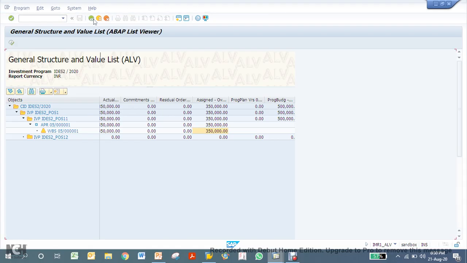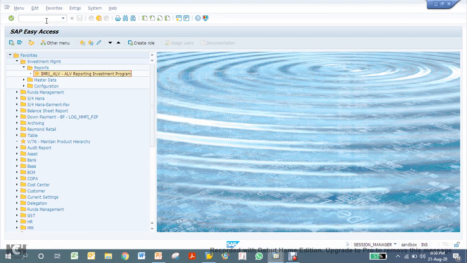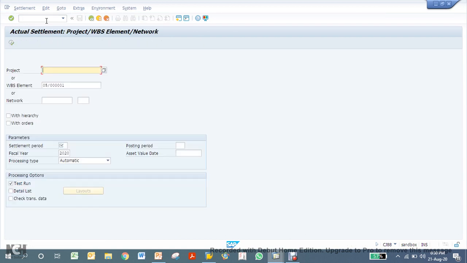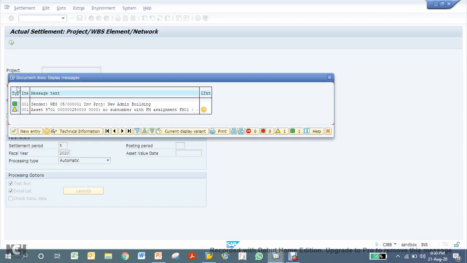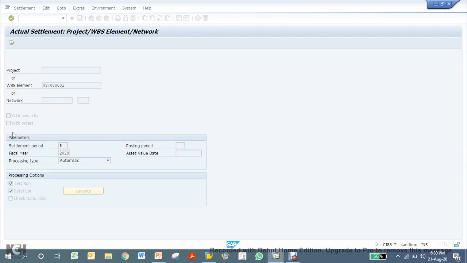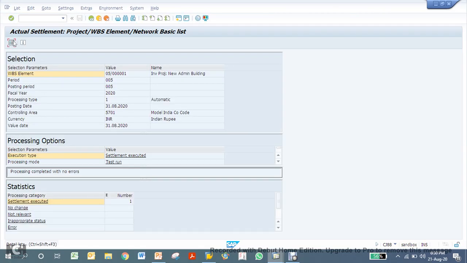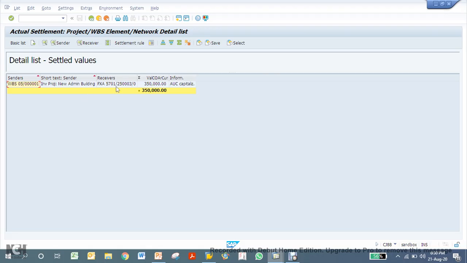Now we can do the settlement. Let's use CJ88. Okay, so it's going to create this new asset automatically and will post to this GL account.